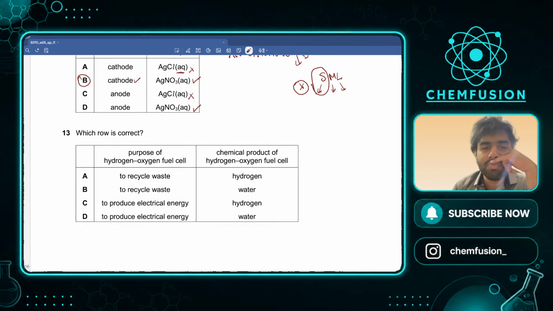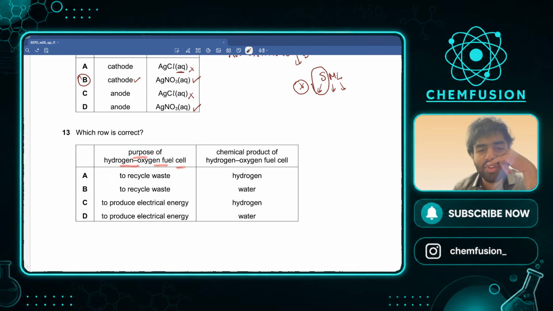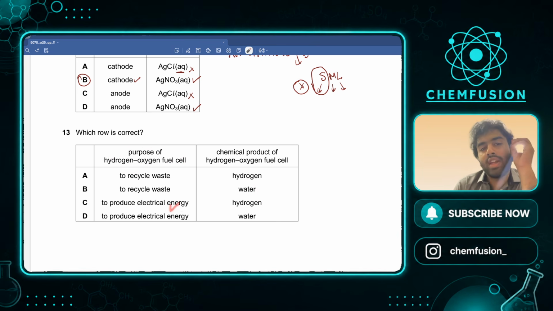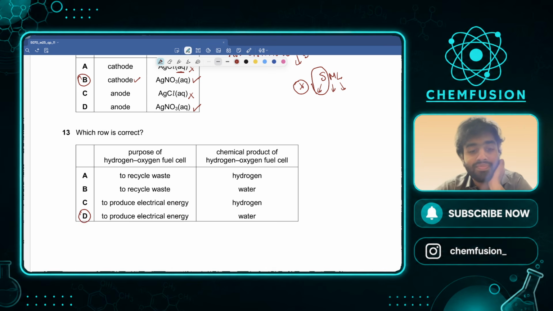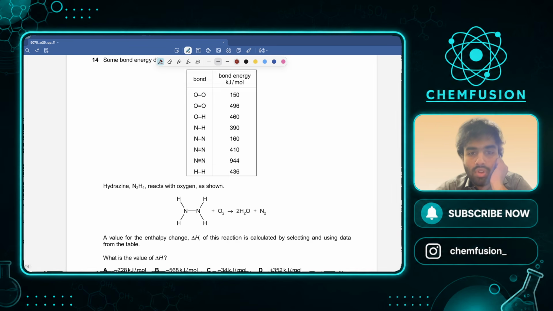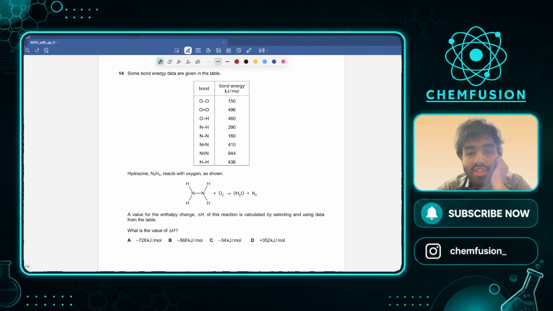Which row is correct? The purpose of a hydrogen oxygen fuel cell is to produce electrical energy. Hydrogen oxygen fuel cell, this is part of your syllabus. It produces electricity, and at the same time the only byproduct is water. Hydrogen and oxygen are reacting together, right? Hydrogen can never be a product. Water is the only product, and it produces electrical energy. This is something you need to remember straight out of your notes. Simple, there is no rocket science in this. Okay, hopefully things are making some sense to you now.